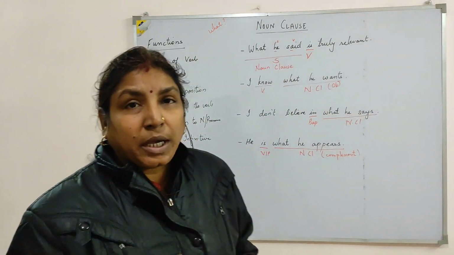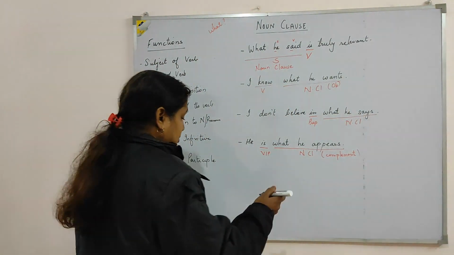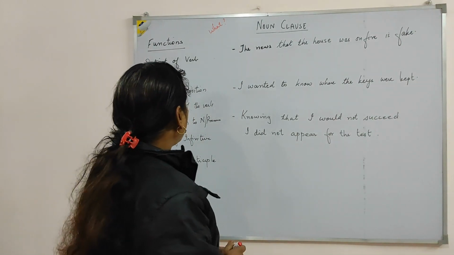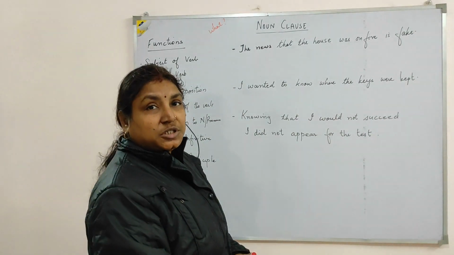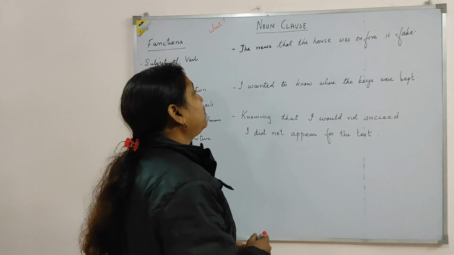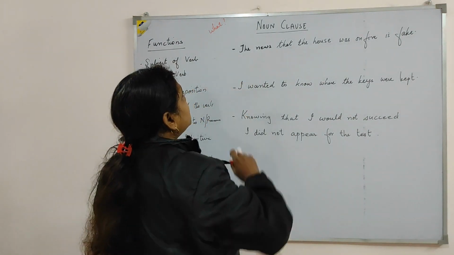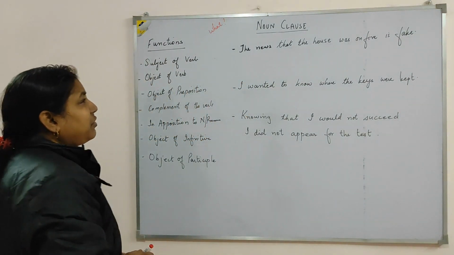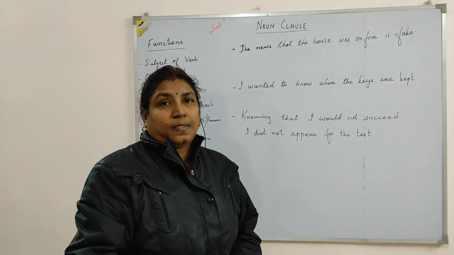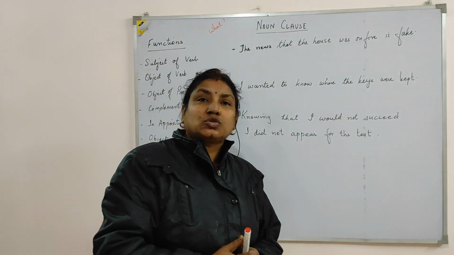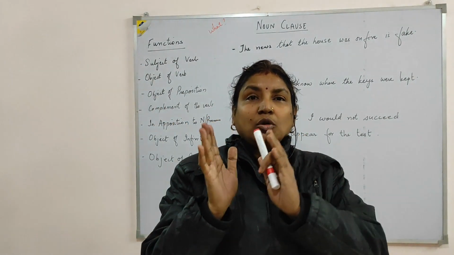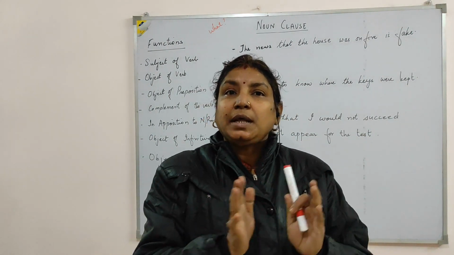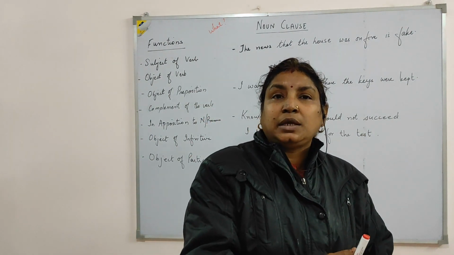It simply provides additional information.